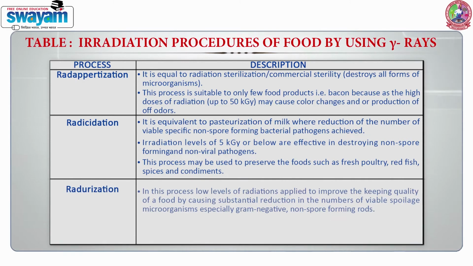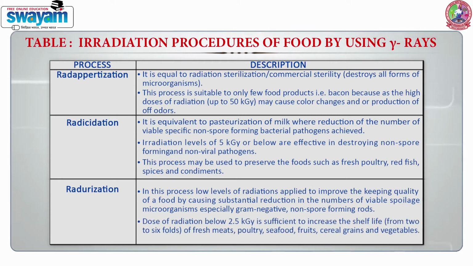Radurization. In this process, a low level of radiation is applied to improve the keeping quality of a food by causing a substantial reduction in the numbers of viable spoilage-causing microorganisms, especially gram-negative non-spore forming rods. A dose of radiation below 2.5 kGy is sufficient to increase the shelf life 2 to 6 fold of fresh meats, poultry, seafood, fruits, cereal grains and vegetables.